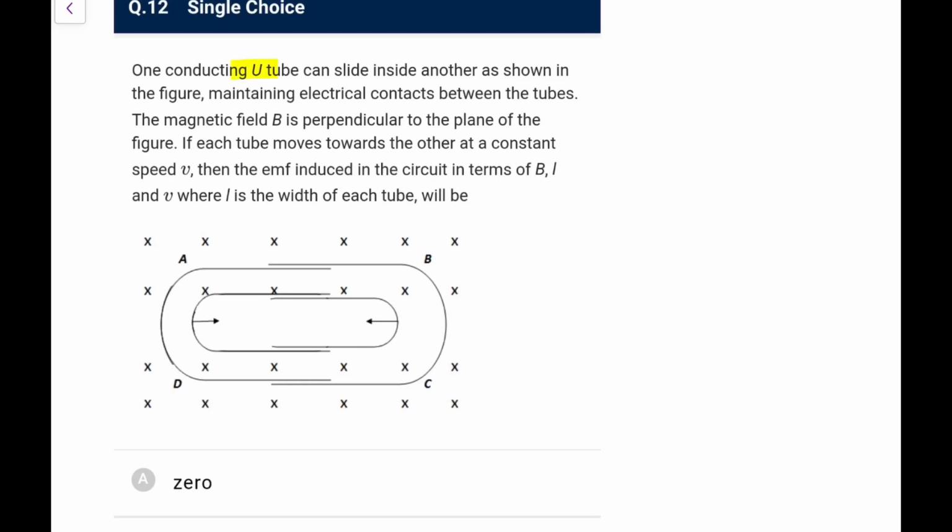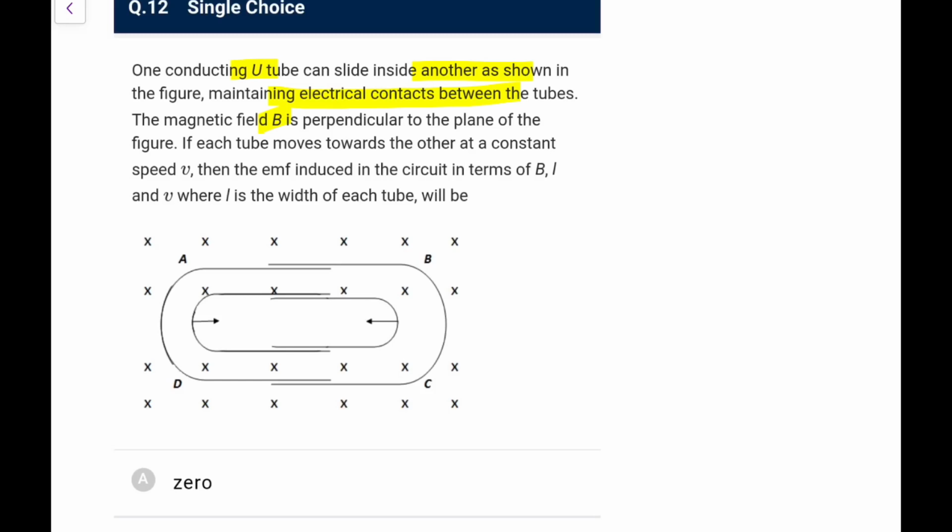One conducting U tube can slide inside another as shown in figure, maintaining electrical contact between the tubes. The field B is perpendicular to the plane of the figure. If each tube moves towards the other at a constant speed V, then the EMF induced in the circuit in terms of B, L and V, where L is the width of each tube, is going to be. So what is it going to be.